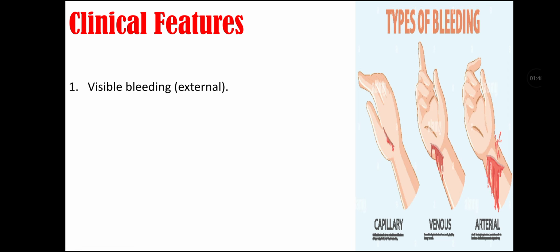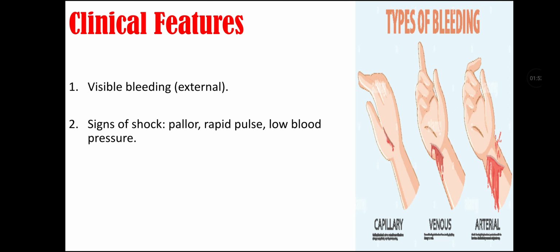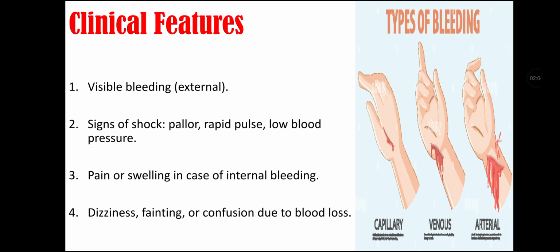Clinical features. First is visible bleeding in case of external hemorrhage, and then there are signs of shock: pallor, rapid pulse, low blood pressure because of blood loss, and there may be pain or swelling in case of internal bleeding. And dizziness, fainting, or confusion is also present with hemorrhage due to blood loss.